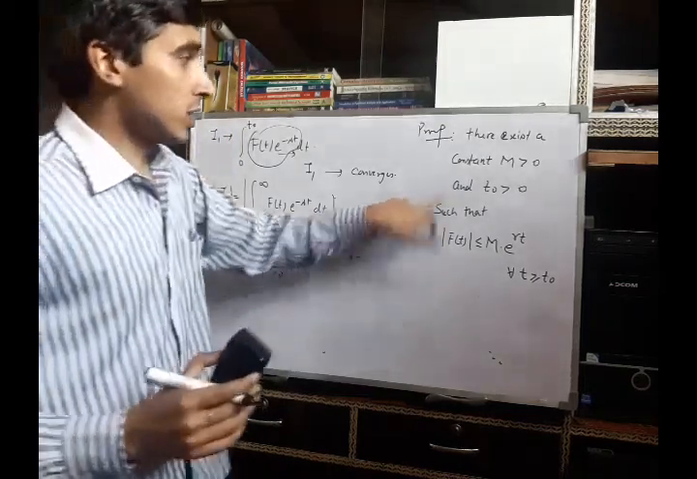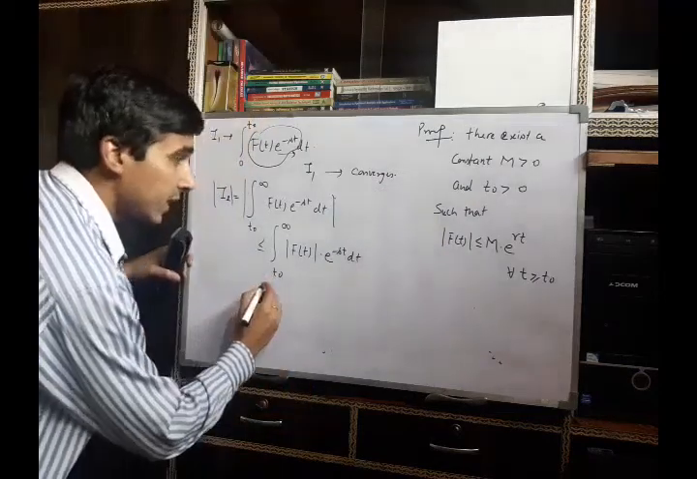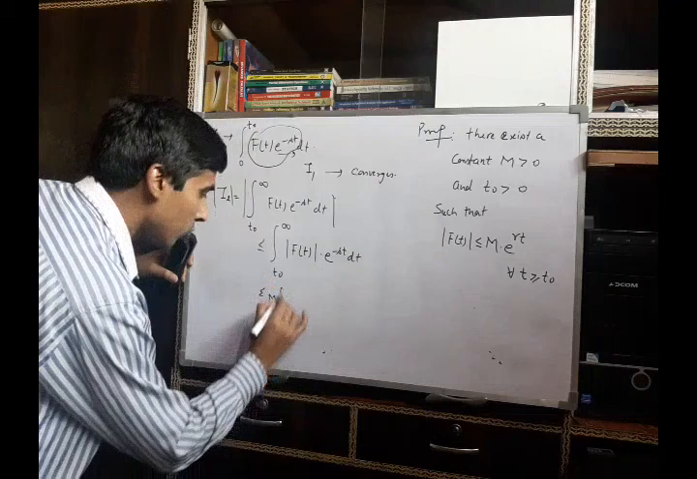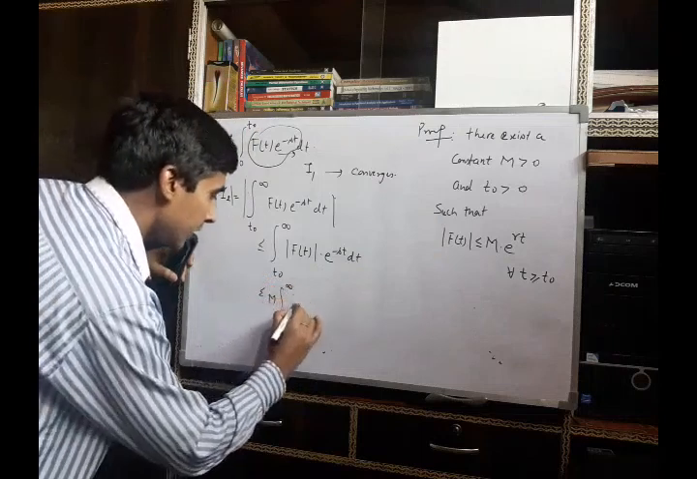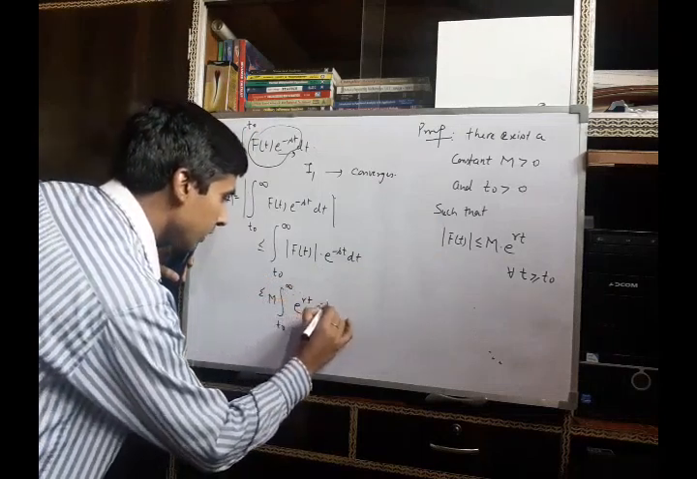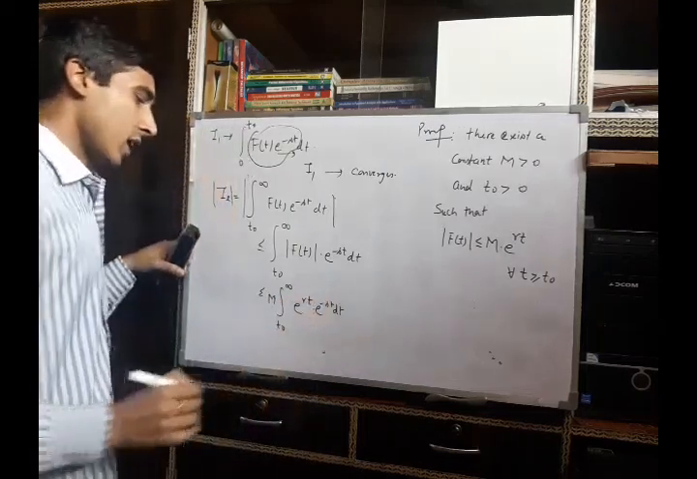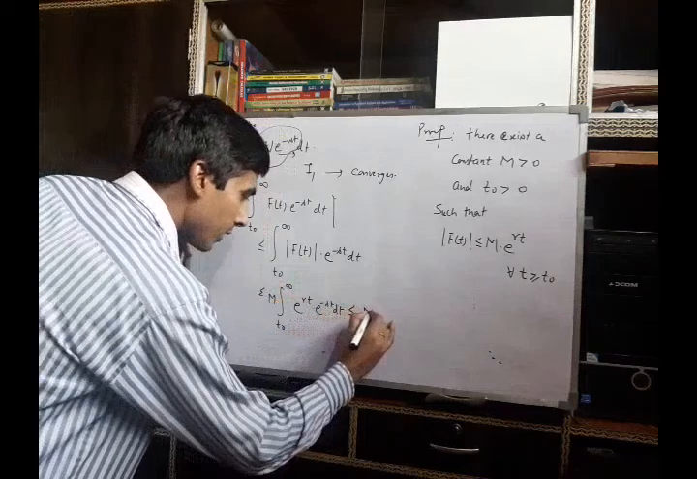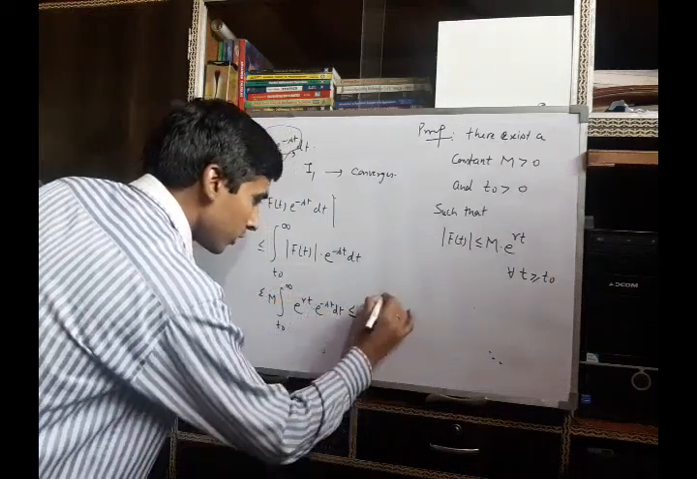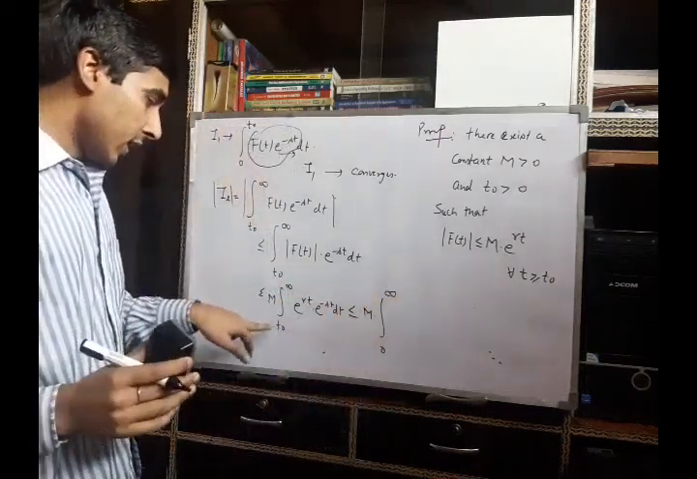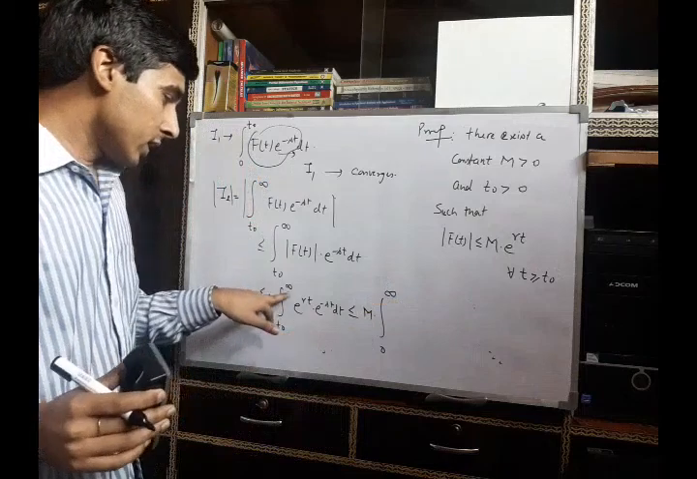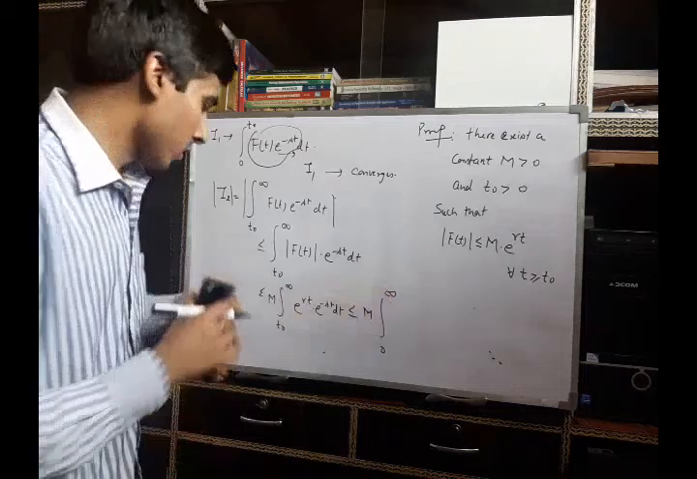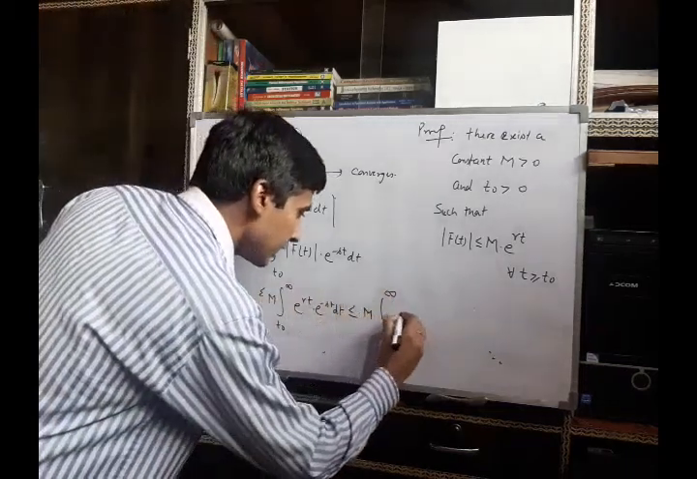Now using this condition, you can rewrite it as this is less than m times integral from t naught to infinity e raised to gamma t into e raised to minus st dt, and it can be rewritten as less than or equal to m times integral from 0 to infinity. Here we are taking the interval t naught to infinity, but this is less than the integral 0 to infinity. So this can be written as e raised to minus